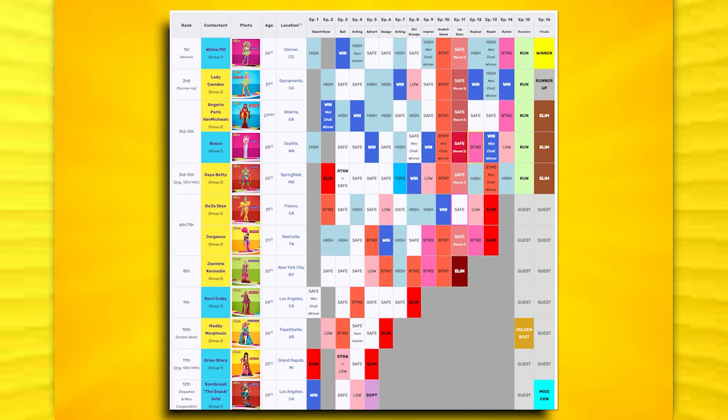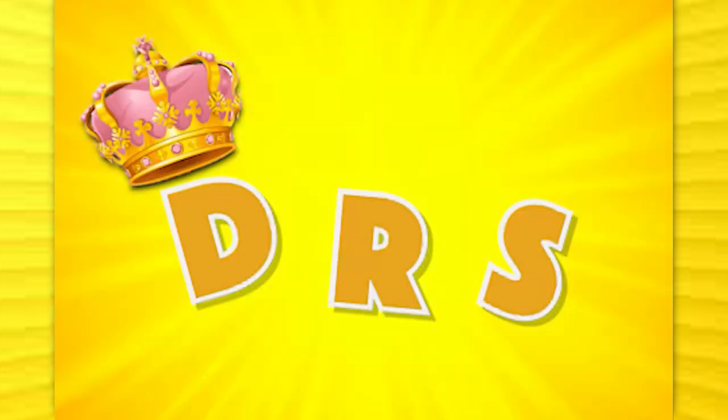Of course, she had 1 win and was never in the bottom 2 because she had to leave due to her injury. So of course, Deja and Cornbread are out of the equation here, but Lady Camden is the one with the best track record overall and should have won in that top 2, but she didn't. We can skip season 15 because Sasha Colby wins overall, and now we move on to season 16.